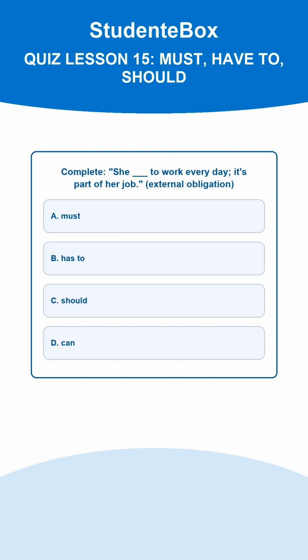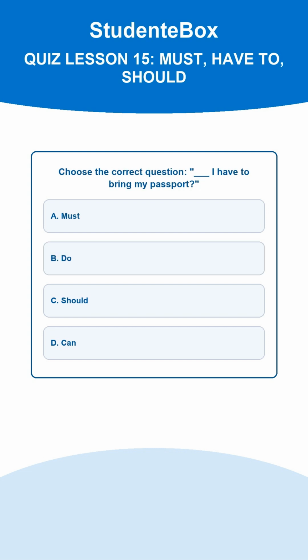Domanda 5. Complete: she ___ to work every day, it's part of her job. External obligation. A. Must. B. Has to. C. Should. D. Can. The correct answer is B. Has to expresses an obligation that comes from outside, rules, other people. La respuesta correcta es la B.